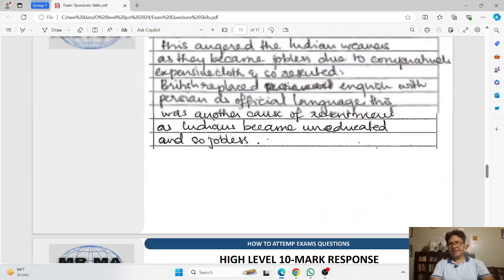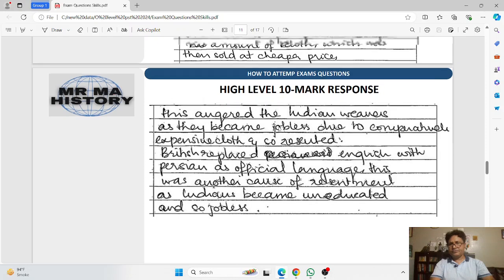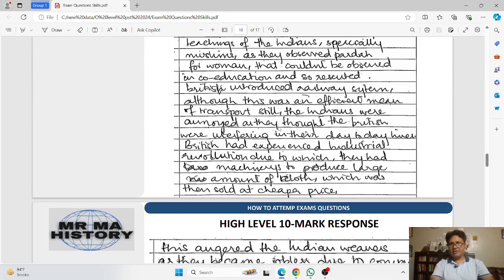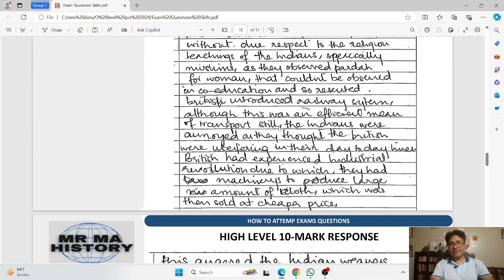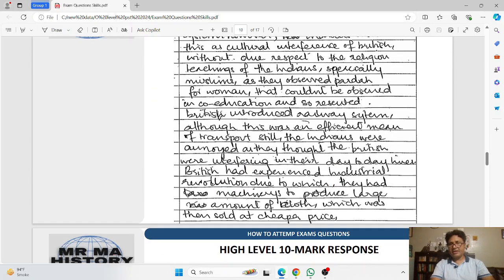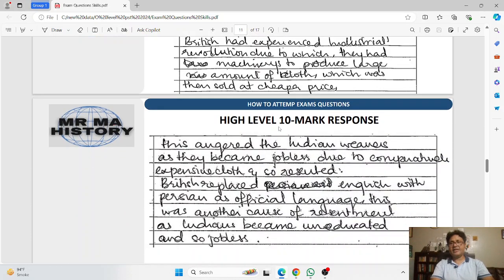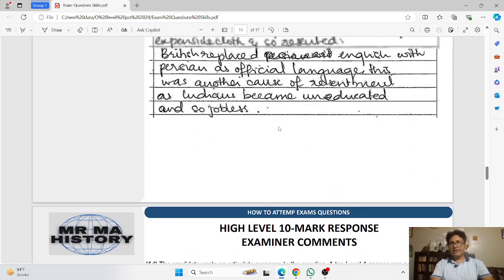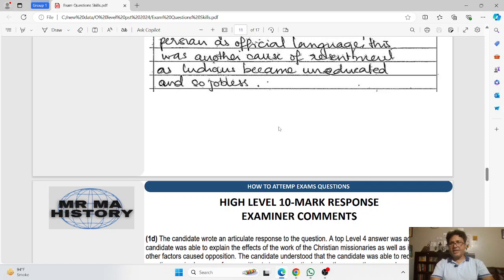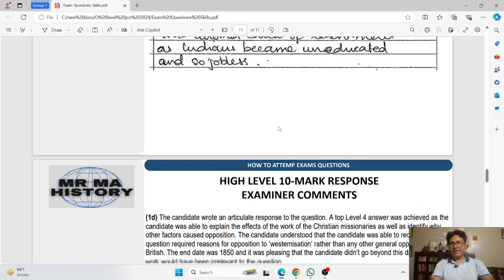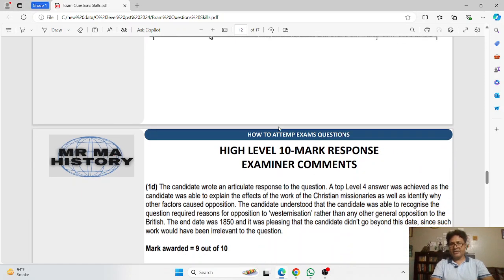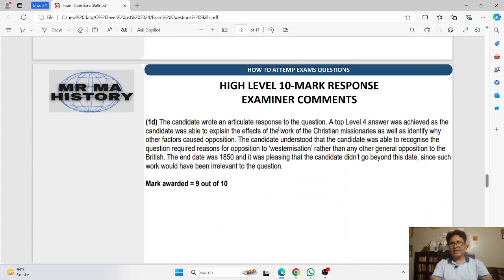So this means that the candidate highlighted the factor that was given in the question, and at the same time highlighted the other factors, and in the end provided an evaluation. But the evaluation is not developed here. Evaluation is there but it is not developed. So the Cambridge examiner has awarded 9 out of 10 marks to this answer.